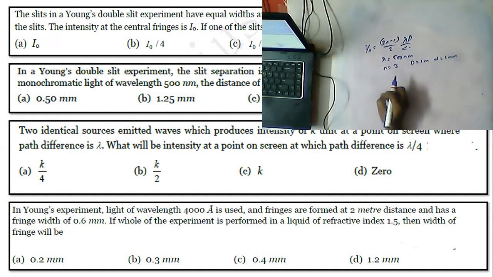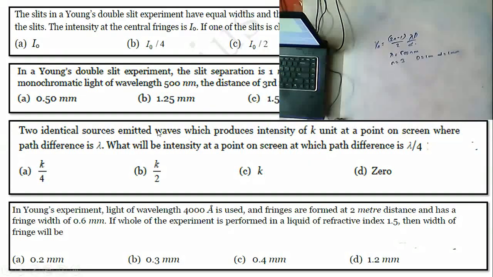Okay, and the last next one is: two identical sources emit waves which produce intensity of k units at a point on the screen where path difference is lambda. What will be the intensity at a point on the screen at which path difference is lambda by 4?